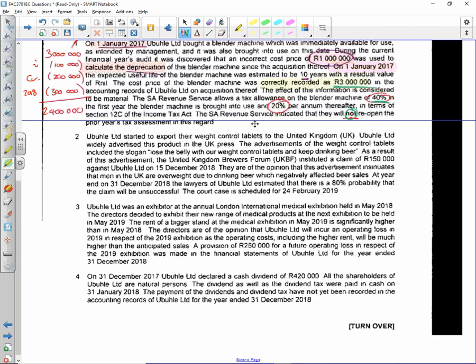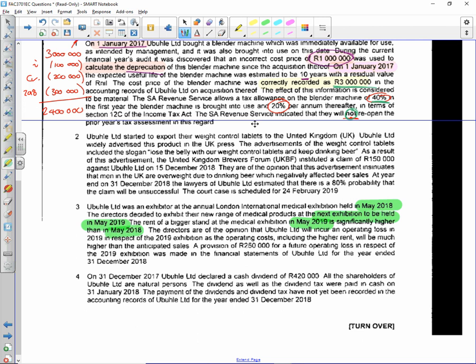Obuhle was an exhibitor at the annual London International Medical Exhibit held in May 2018. The directors decided to exhibit their new range of medical products at the next exhibition to be held in May 2019. The rent of a bigger stand at the medical exhibition in May 2019 is significantly higher than May 2018.